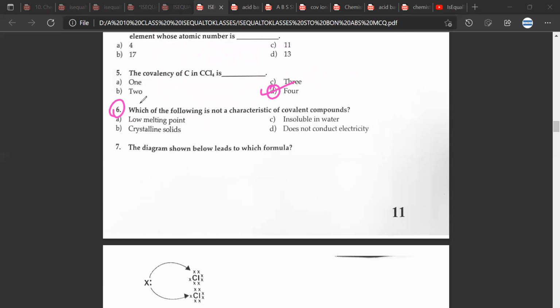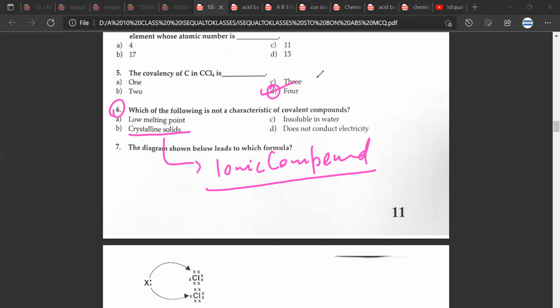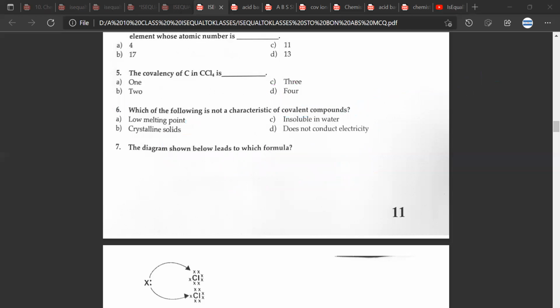This would be crystalline solids. Crystalline solids are usually ionic compounds. Any doubt? No doubt. Now, the rest of the things, if you see, low melting point, insoluble in water, does not conduct electricity. These are characteristics of covalent compounds. Any doubt? No doubt. Great.